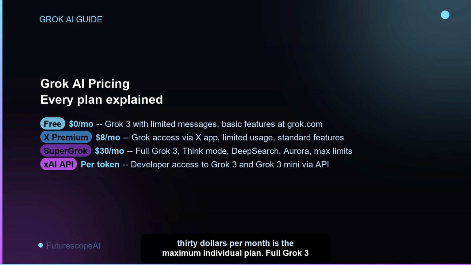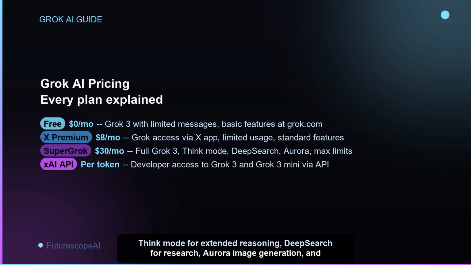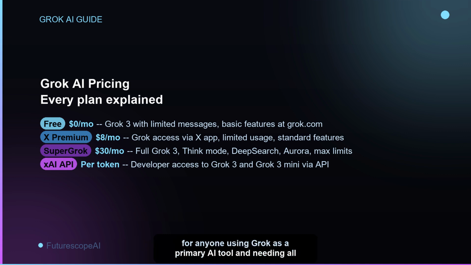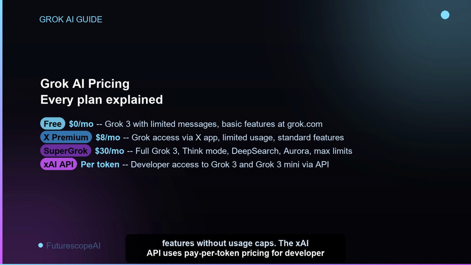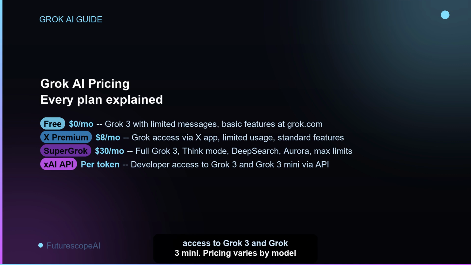Full Grok 3 access with the highest message limits, Think Mode for extended reasoning, DeepSearch for research, Aurora image generation, and priority processing. Super Grok is the plan for anyone using Grok as a primary AI tool and needing all features without usage caps. The XAI API uses pay-per-token pricing for developer access to Grok 3 and Grok 3 Mini. Pricing varies by model and is available at x.ai/API. Free tier API credits are available to get started. My recommendation: start free at Grok.com to experience the X integration in Think Mode. Upgrade to Super Grok when the free tier message limits become a constraint.